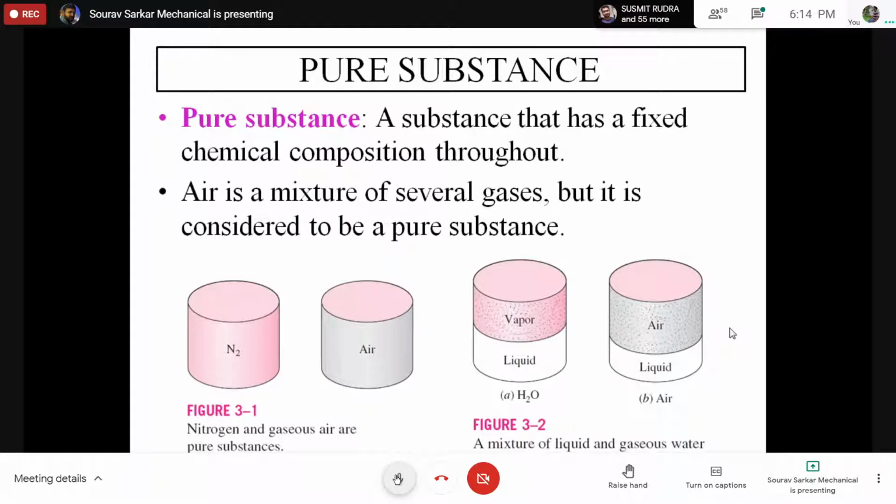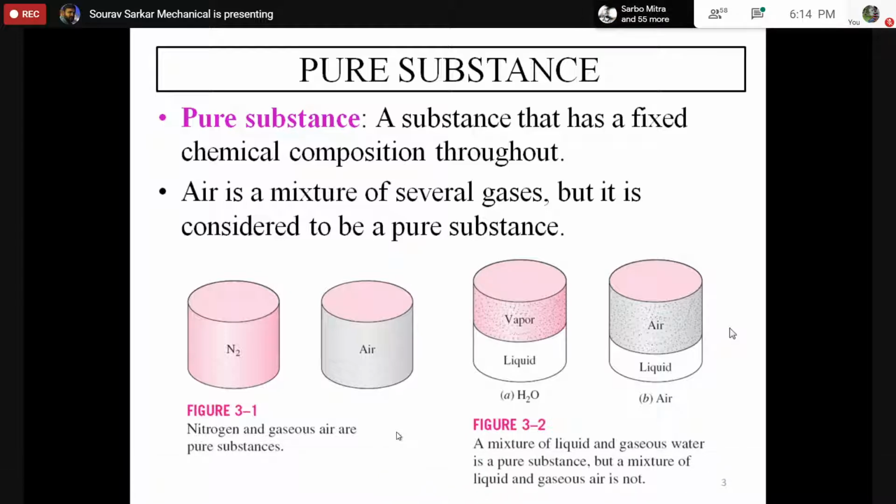Just like he gave the example of an oil-water mixture. If you have an oil-water mixture, due to the density differences, it will settle in different compositions. So if we take a small part of that, it may happen that the composition is not homogeneous.